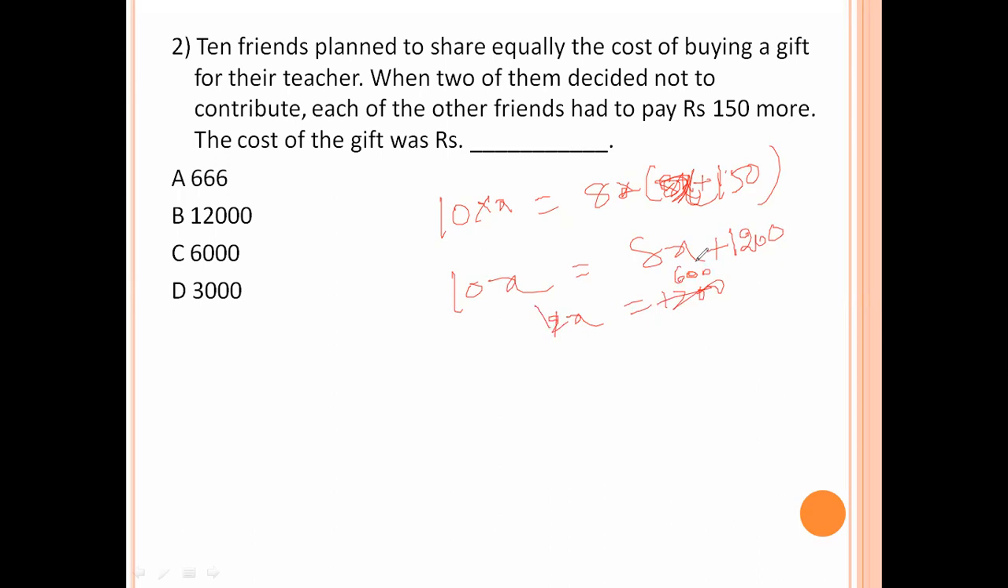Now here how many people are there? 10 people. 10 into 600 is 6,000. 6,000 is the right answer. The gift price is 6,000.